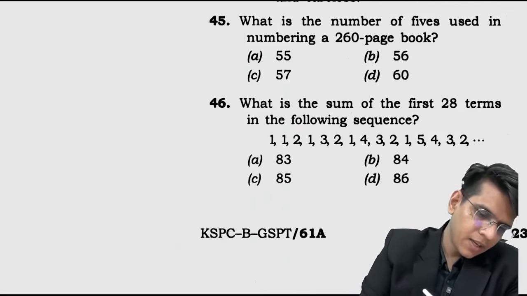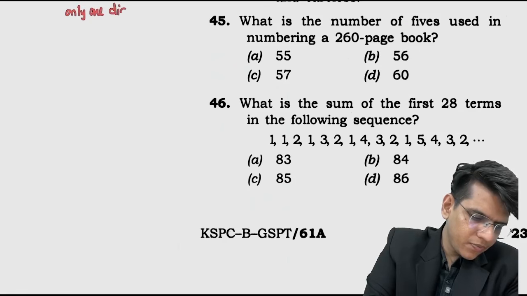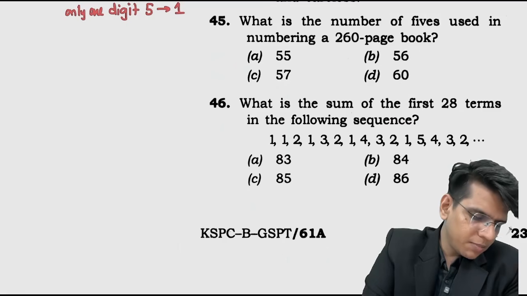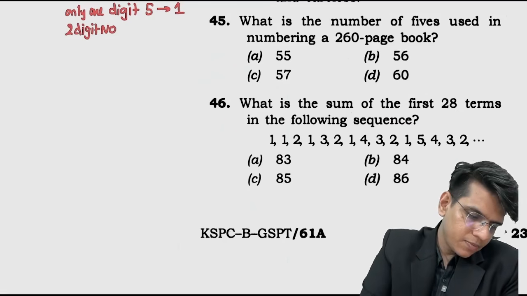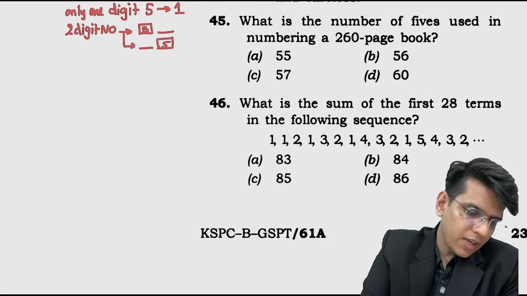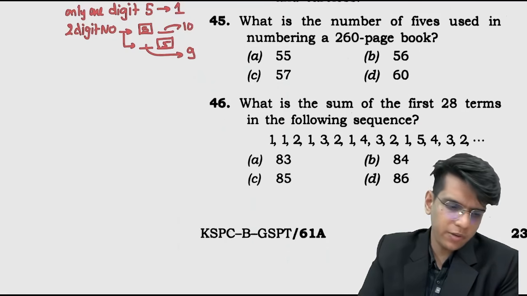लेकिन कैसे हो सकता है? एक तो पेज नंबर 5 only one digit, only one digit 5, तो 1 times, right? Now two digit number में when suppose 5 जहाँ पे यूज हो रहा है, if there are two places है ना, so you can fix one. If you fix 5 here, second में you will fix 5 the end. Now यहाँ पे there are 10 possibilities and यहाँ पे there are 9. Why? Because 9 में 0 can't be there. 1 2 3 4 5 6 all will be there, तो 9.